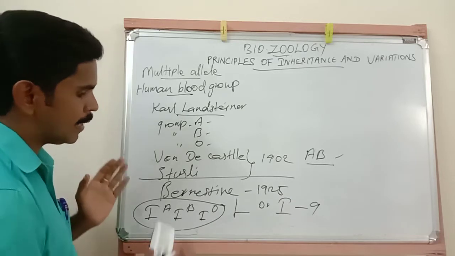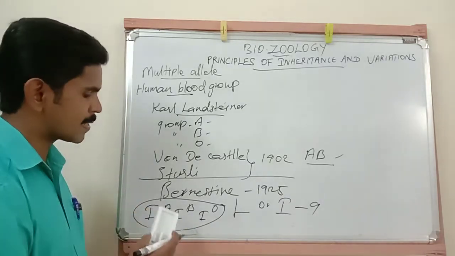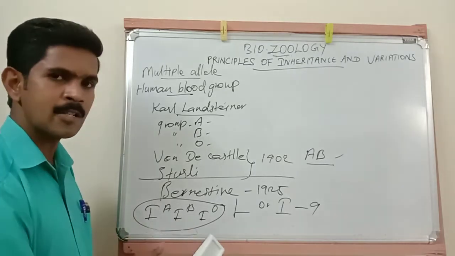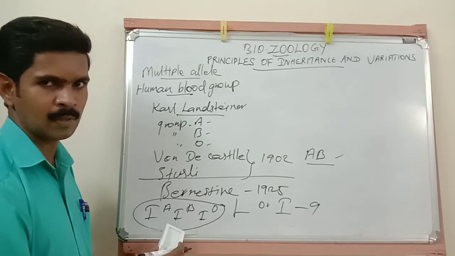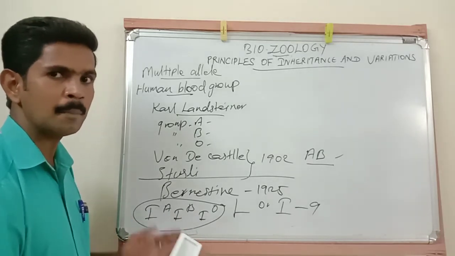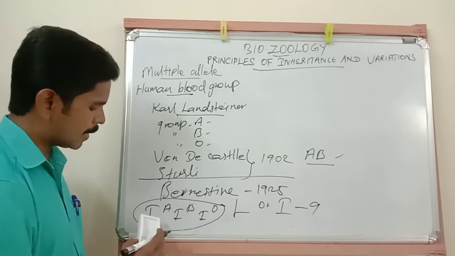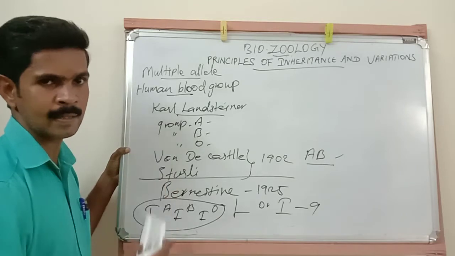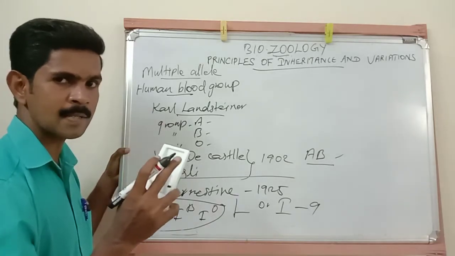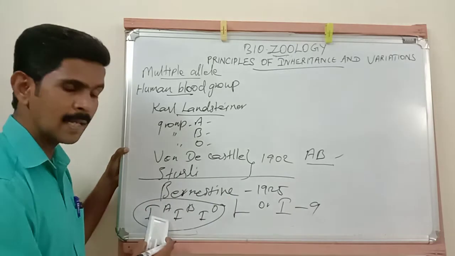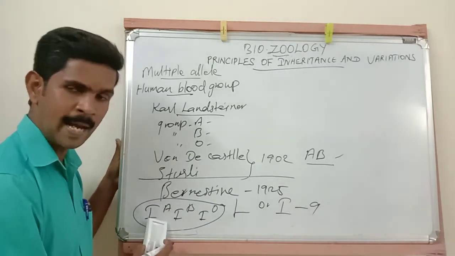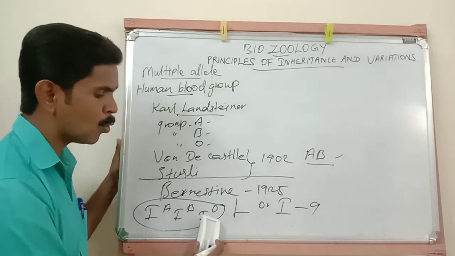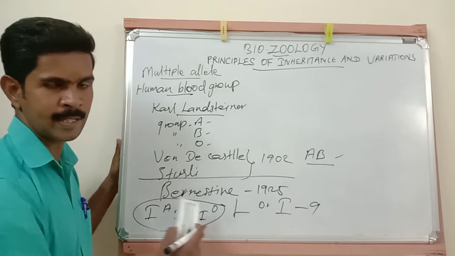So these alleles, present in the RBCs, determine the blood group. For example, the IA allele determines the A antigen. Already I told you two surface antigens are present on the cells. So the IA allele determines the A antigen, the IB allele determines the B antigen, and the IO allele will not determine any antigen.